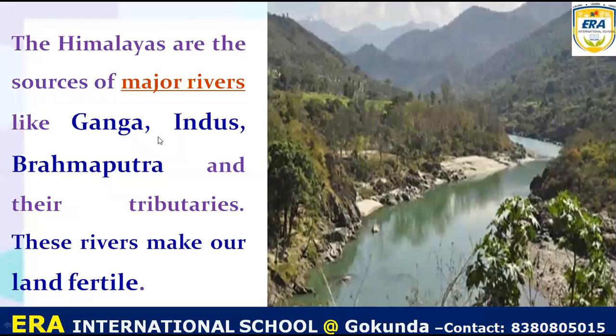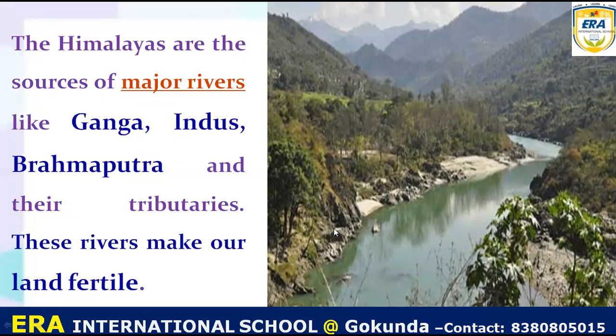And another important thing is that there are three major rivers of India. Understand? So how many major rivers of India are born from the Himalaya? One is the Ganga, second is the Indus, and third is the Brahmaputra. These three major rivers are born or generated from the Himalaya, and the tributaries of these rivers make our land fertile, and other sub rivers also collect there.